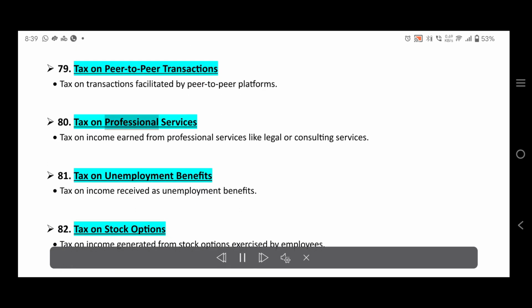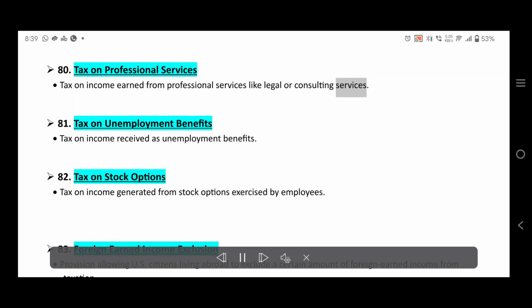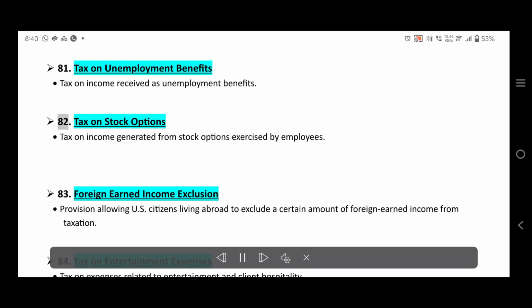80. Tax on professional services. Tax on income earned from professional services like legal or consulting services. 81. Tax on unemployment benefits. Tax on income received as unemployment benefits. 82. Tax on stock options. Tax on income generated from stock options exercised by employees.